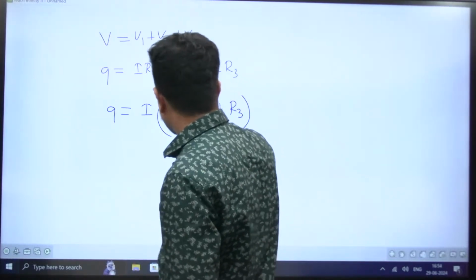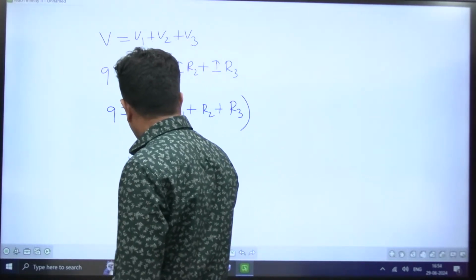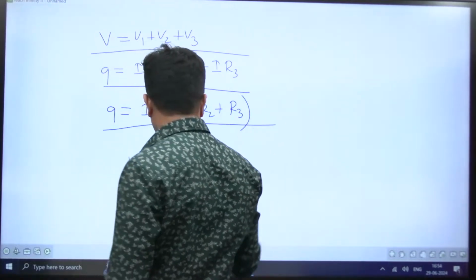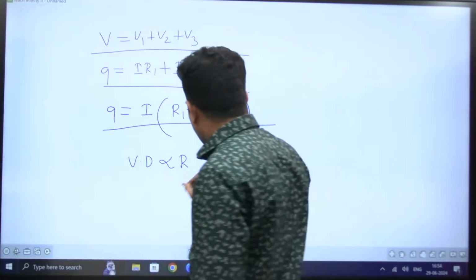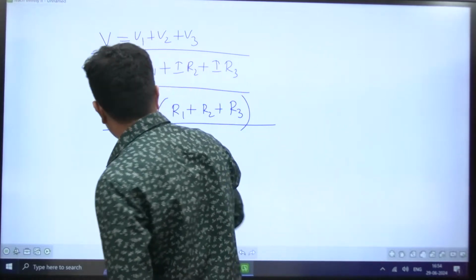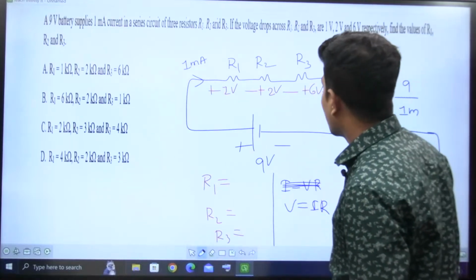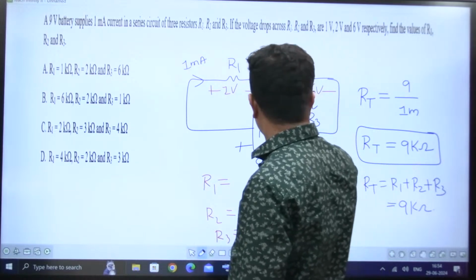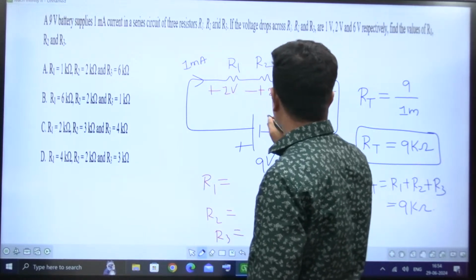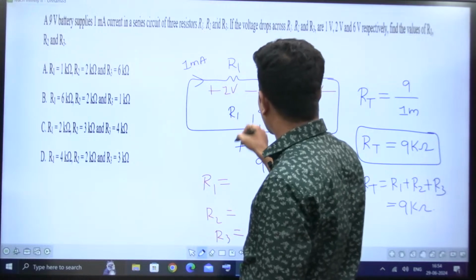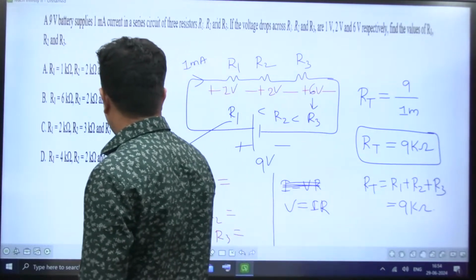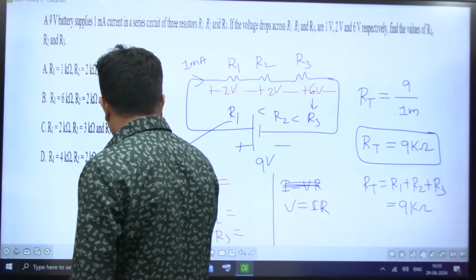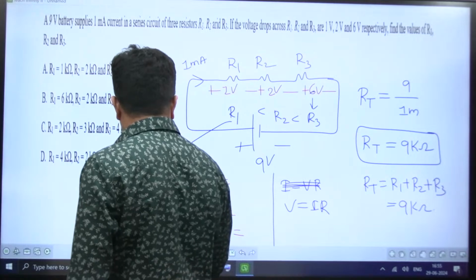So what we have to understand is, we know that voltage drop is directly proportional to resistance from this relationship. See, if more is the resistance, more will be the voltage drop. Let's come back now. Here this is having more voltage drop, therefore R3 should be more. This is having more voltage drop, therefore R2 will be in the middle. This is having less voltage drop, R1. So from this relationship I can write R3 must be greater than R2 must be greater than R1. And another relationship is R1 plus R2 plus R3 is equal to 9 kilo ohm.